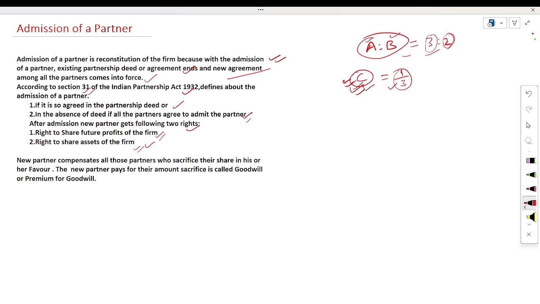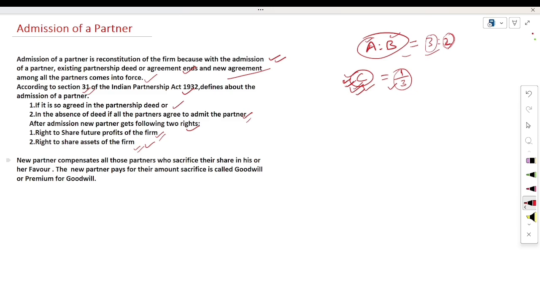Here, A and B will have to sacrifice their profit share in favor of C. So in this situation, the new partner compensates all partners who sacrifice their shares in his or her favor.